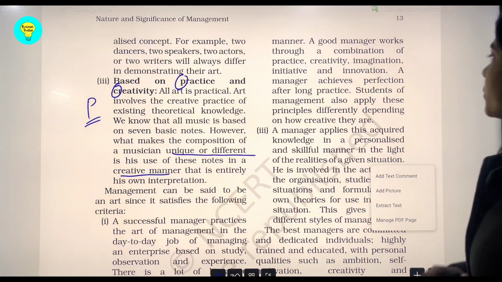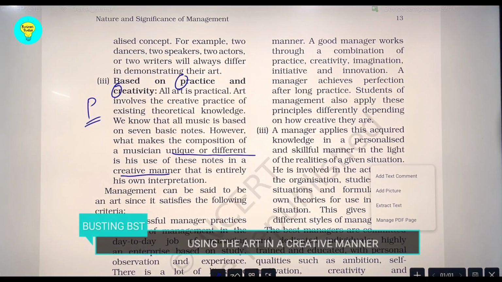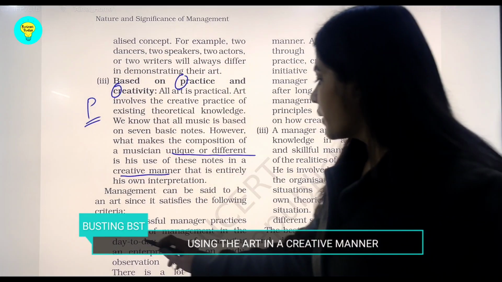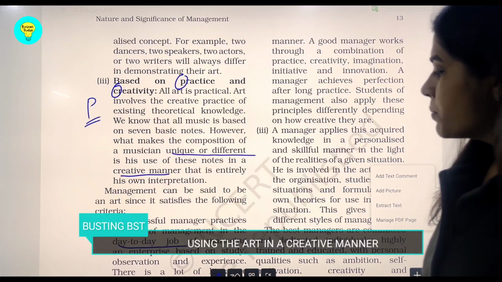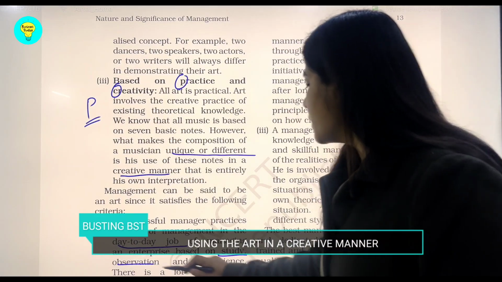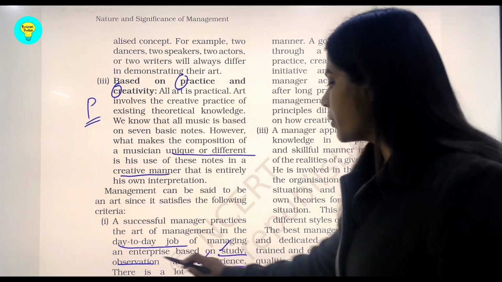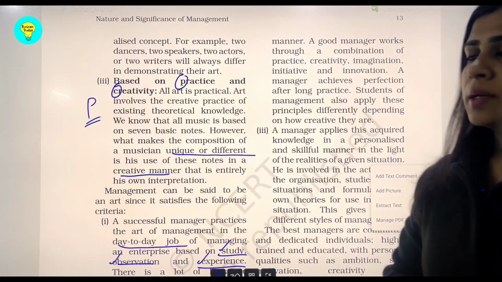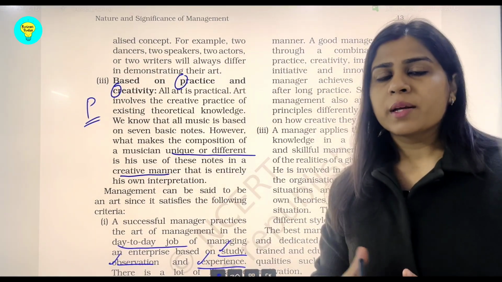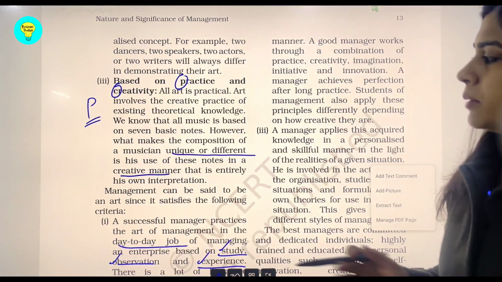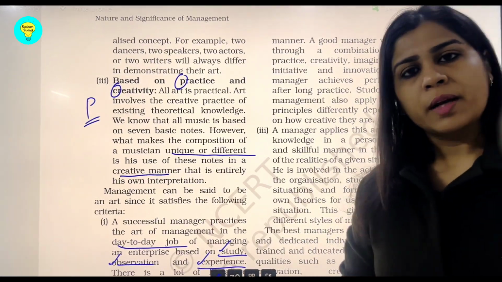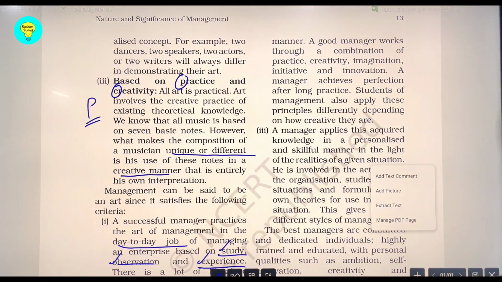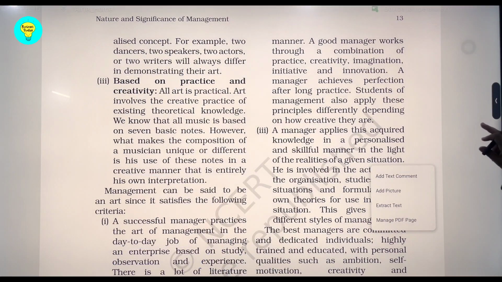When we go into the details, it is said that a successful manager practices the art of management in the day-to-day job of managing the enterprise, based on study, observation and experience. On all this, the manager utilizes their skills, and management is a creativity or a type of practice.